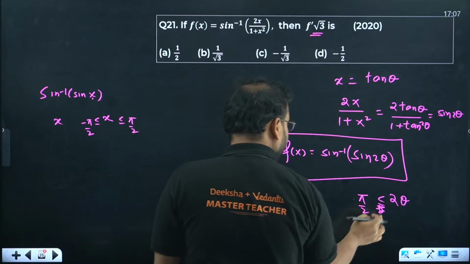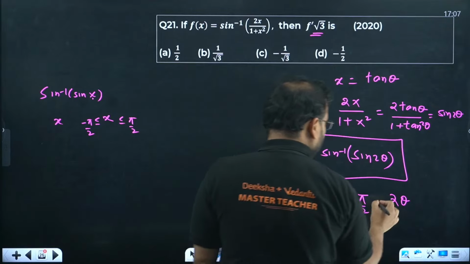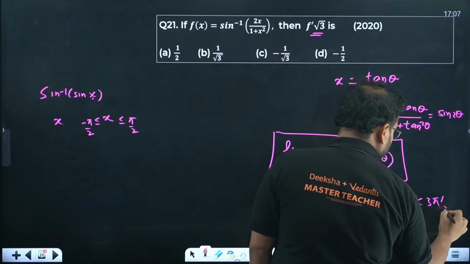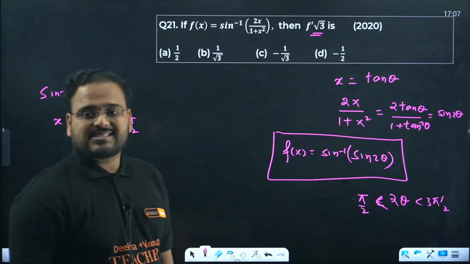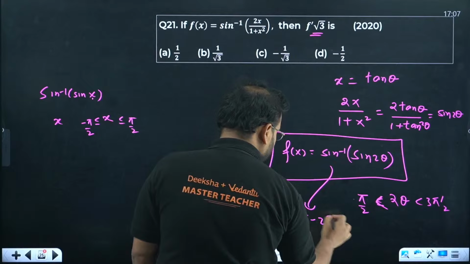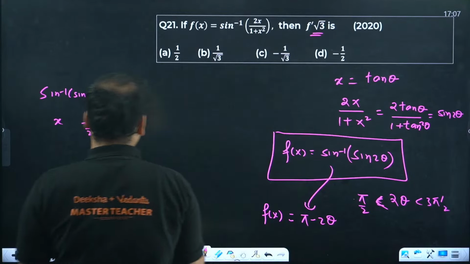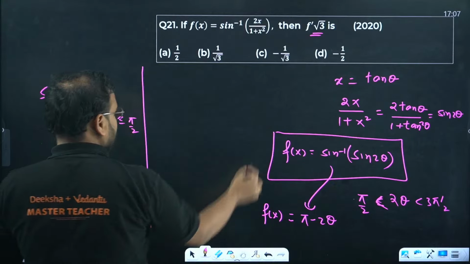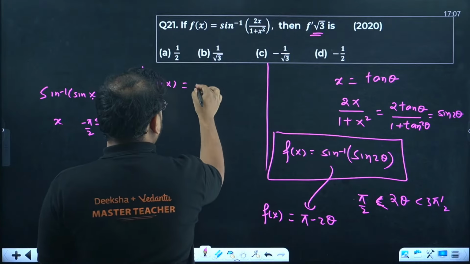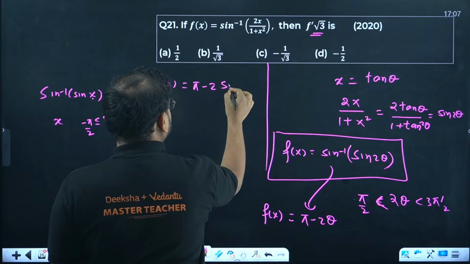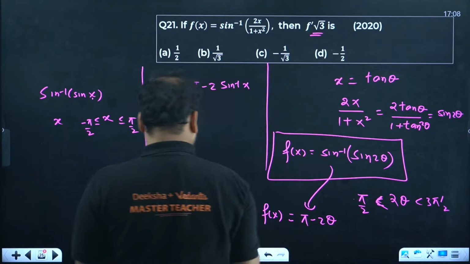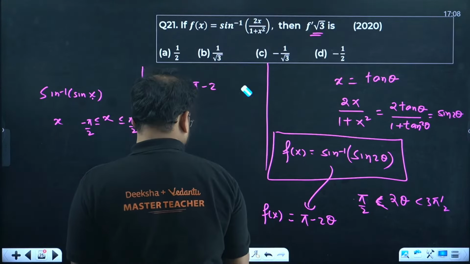This value over here is more than pi by 2 and less than 3 pi by 2. So this is lying over here. In this case, this result becomes pi minus 2 theta. That's my f x. Now you check. Differentiate it now. So f x is going to be pi minus 2 times tan inverse of x.